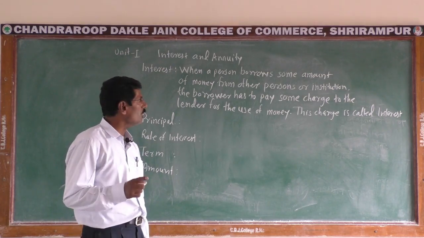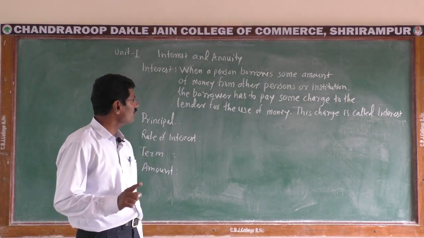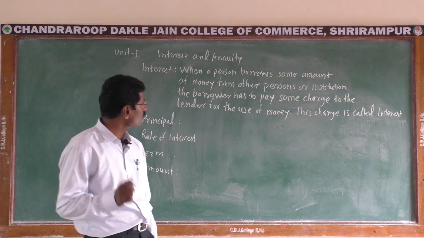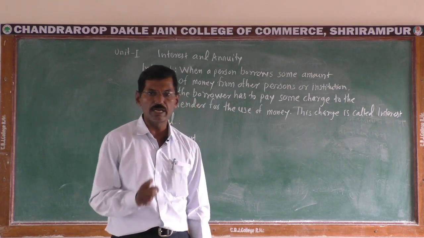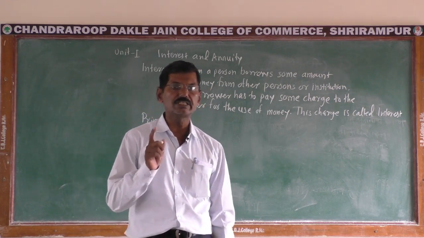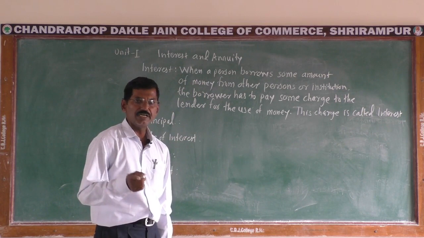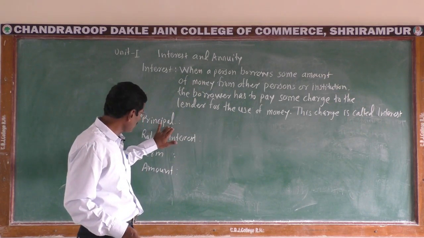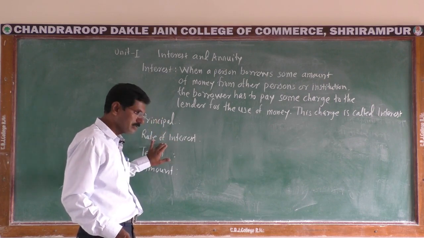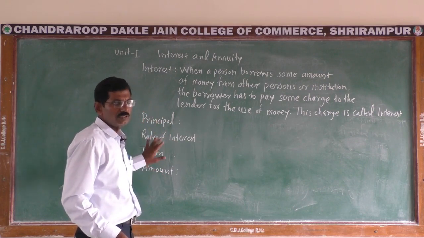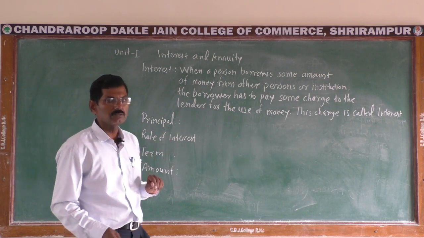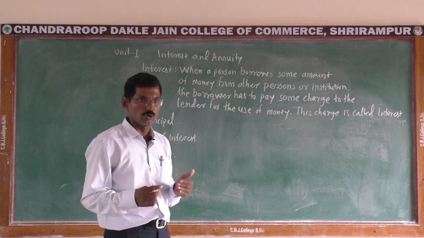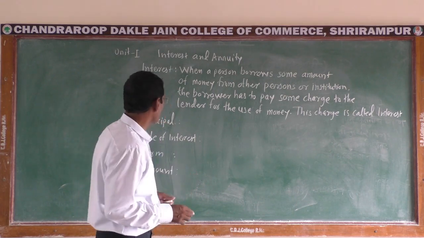Interest depends upon three things: principal, rate of interest, and term. Here principal means the amount which is taken as a loan.